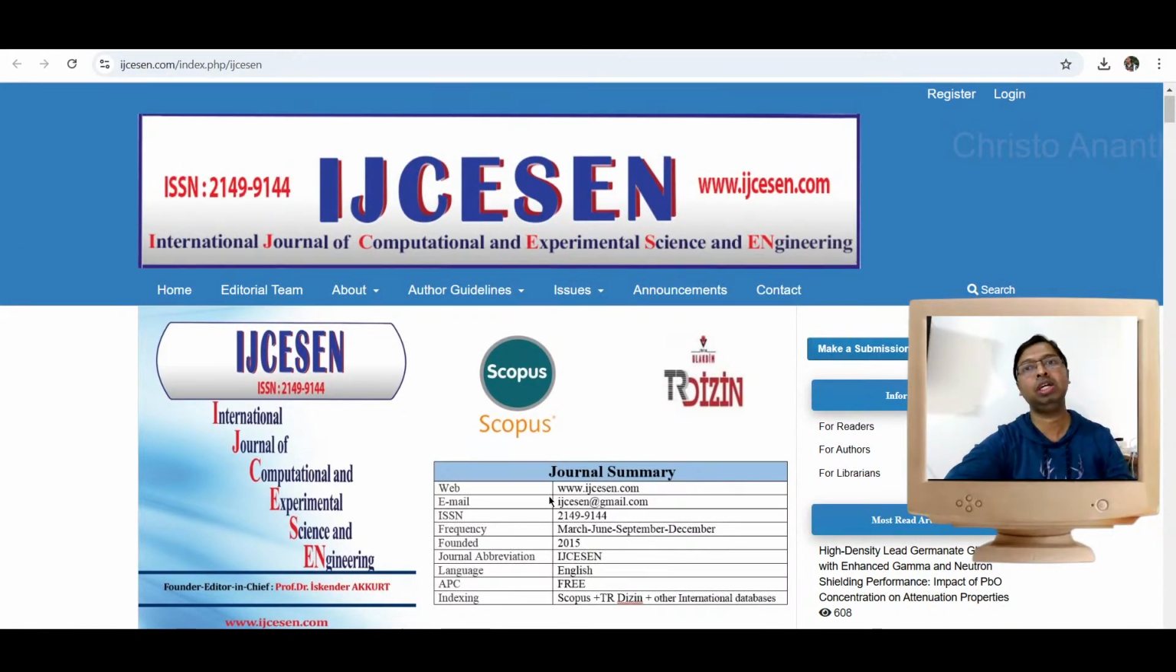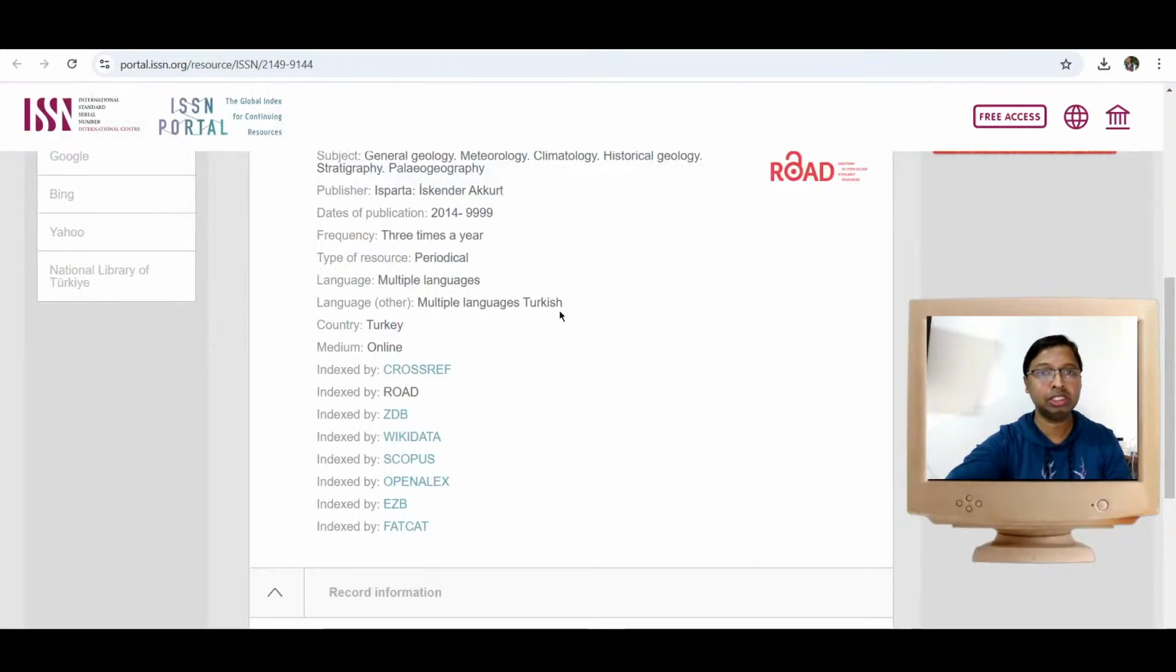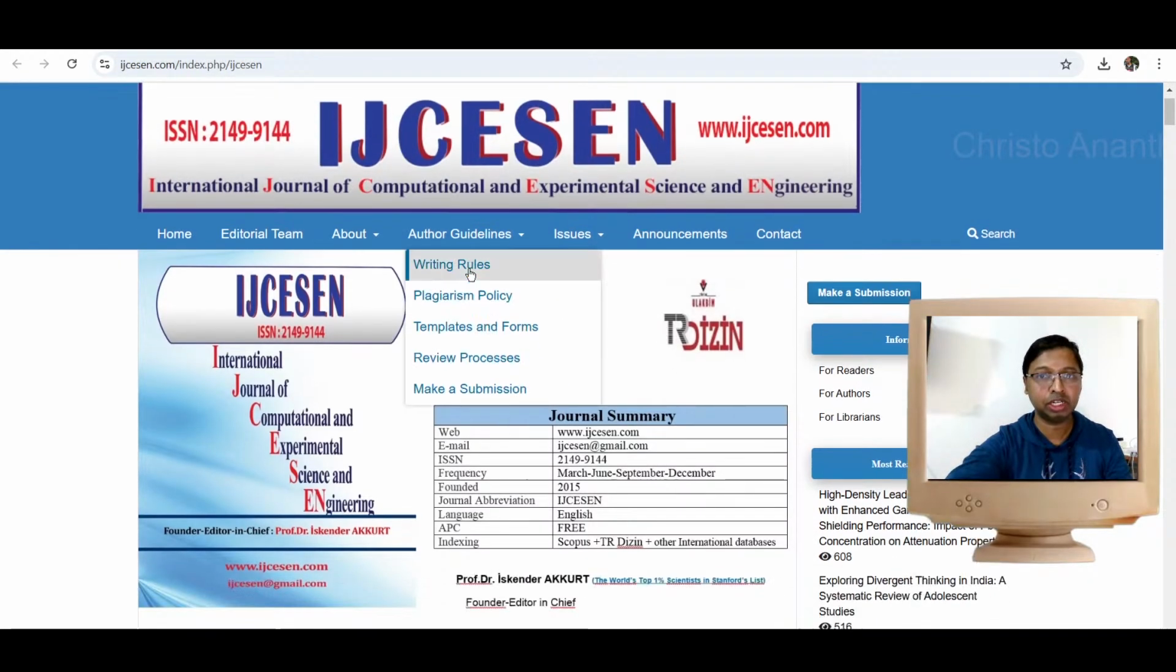Many people will say DergiPark is the original website. Yes, of course, DergiPark is the original website up to 2023. After 2023, the journal moved to this particular website, IJCESEN.com. So I'll try to show you the original website. Here they have mentioned it hasn't published a new issue since 2023 on DergiPark. The new website is IJCESEN.com. Up to 2023, we find all these issues. Here is the current home page of this journal.